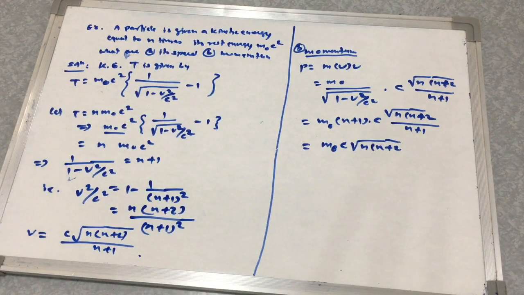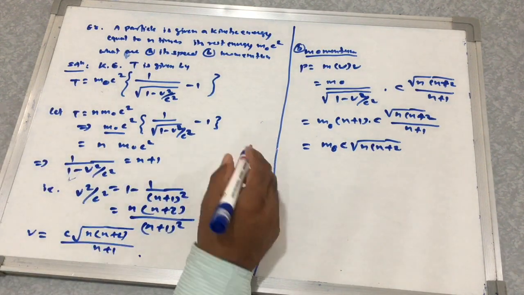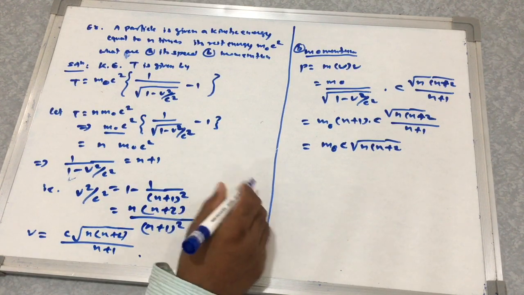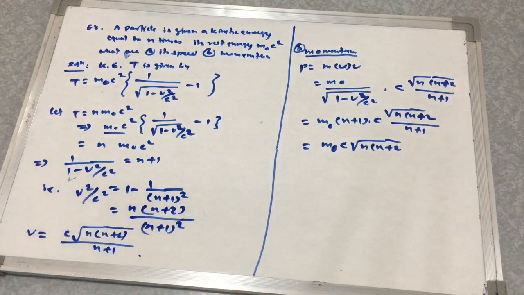We have to look into the fourth unit. As far as possible, in the next class we'll take the remaining portion. So this is over.